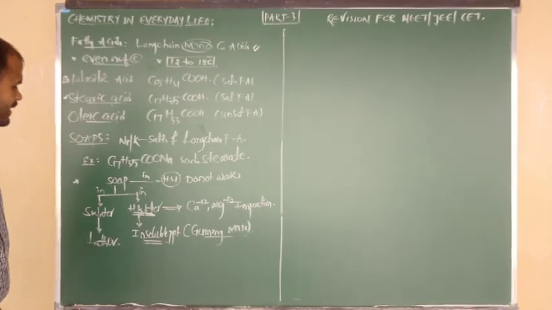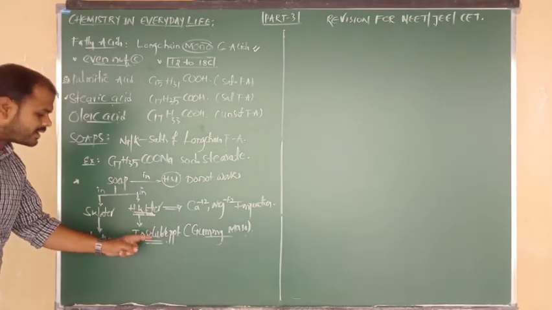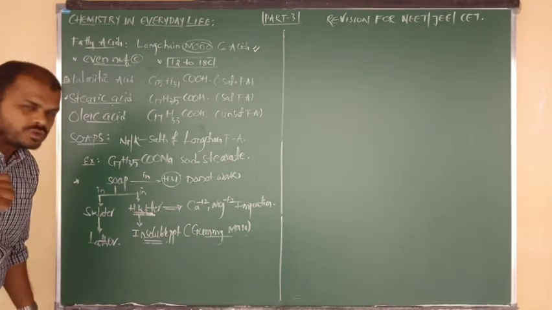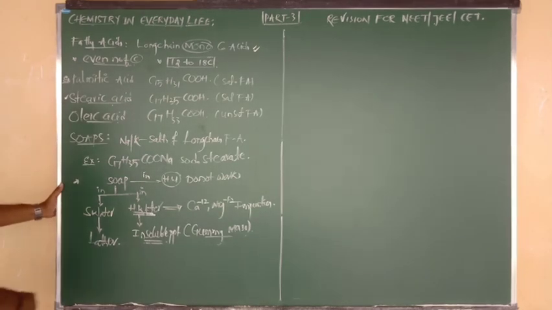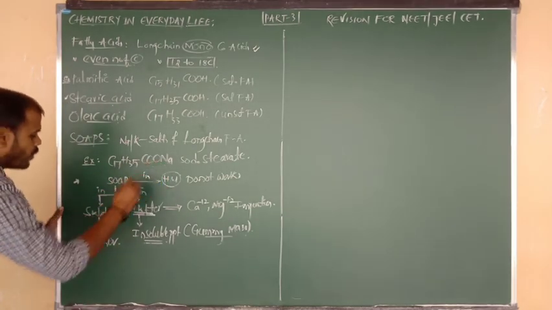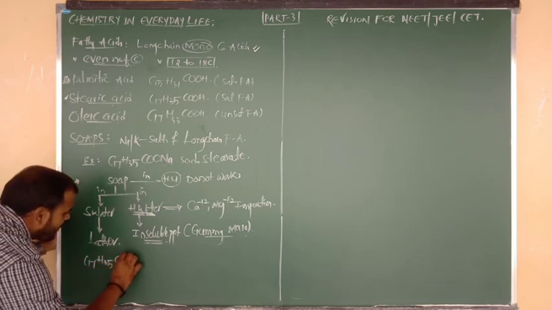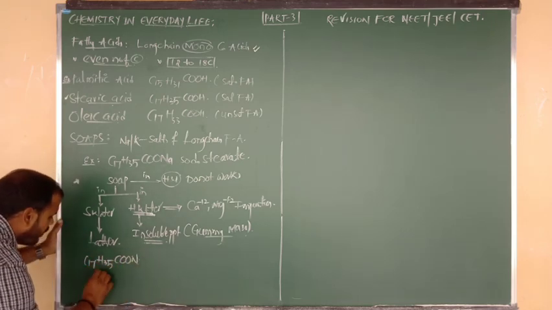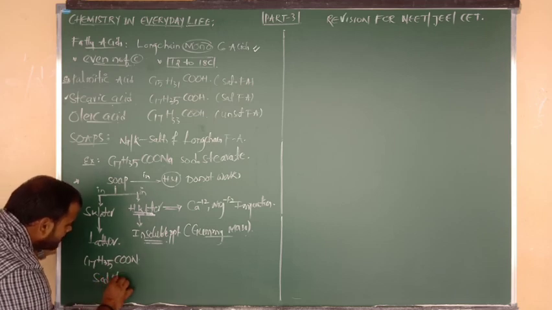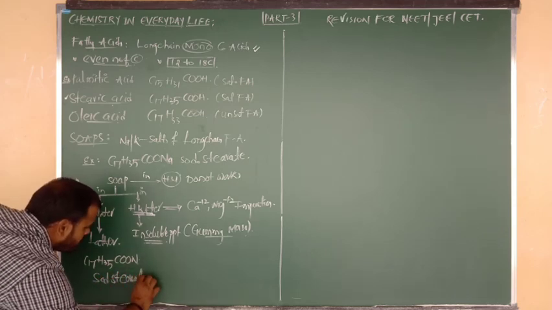Okay? Right. Sir, how do soaps form insoluble precipitate in hard water? Can you show one example? Yes, I am going to show you one example. So what is the formula of soap? Same formula I am going to take: C17H35COONa. What is the name of this compound? Sodium stearate. It is an example of soap, beta.